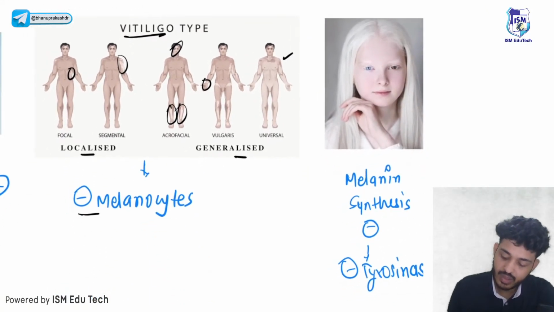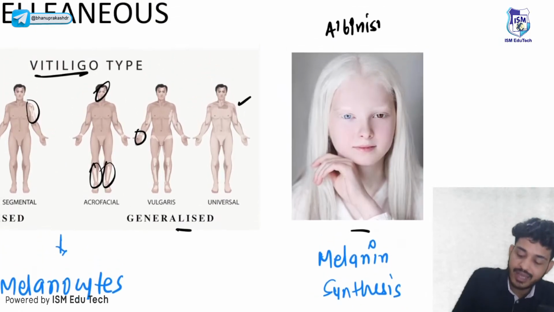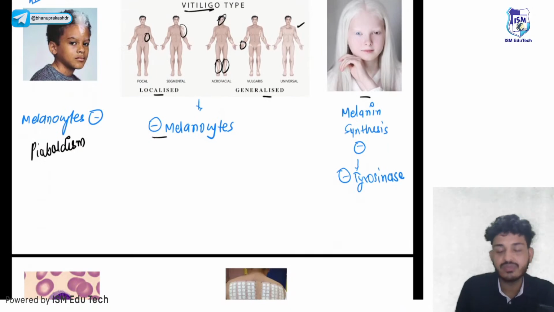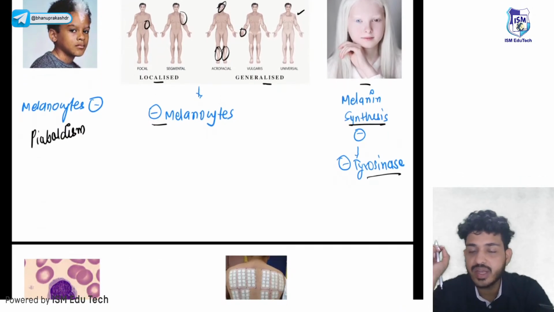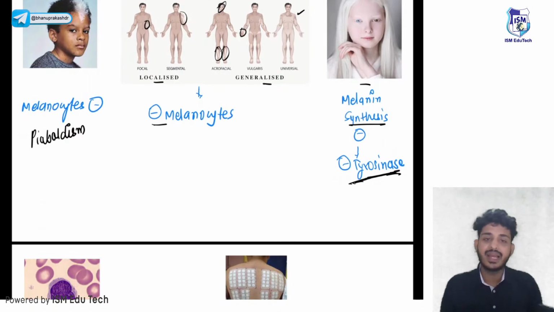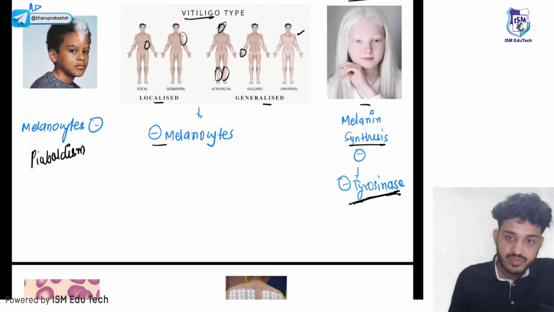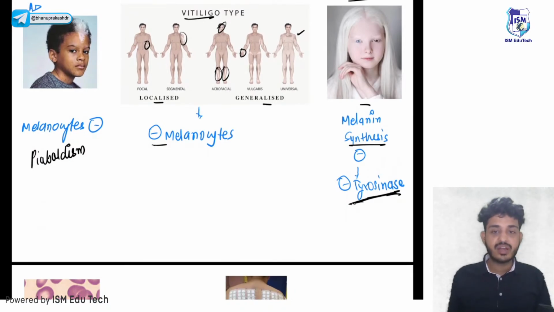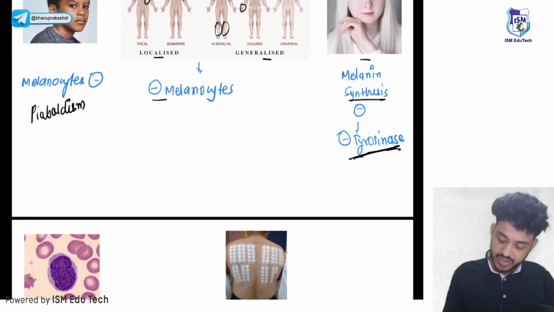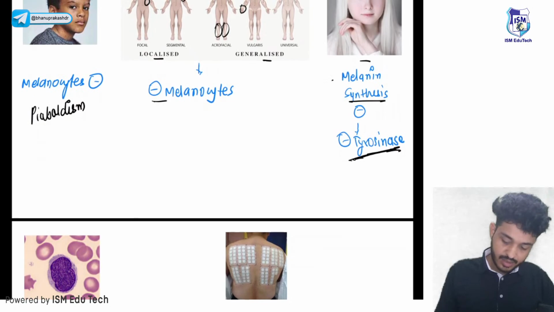Okay, this is your melanin deficiency. Diagnosis is albinism. That is due to defect in melanin synthesis. Why is melanin not synthesized? Because of absence of tyrosinase enzyme. Tyrosinase will convert tyrosine into melanin, right? Melanin, dopamine, epinephrine, norepinephrine, all those are formed from tyrosine. So if there is absence of tyrosinase enzyme, what will happen? There will be absent synthesis of melanin, ultimately leading to a condition known as albinism, right? Albinism. Clear? Yeah, this one is piebaldism.